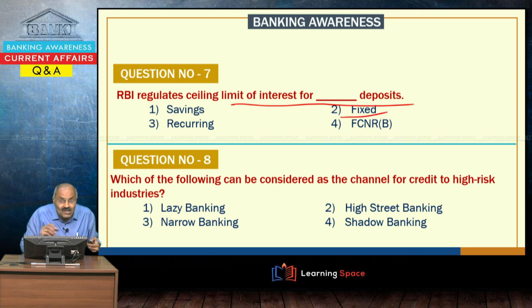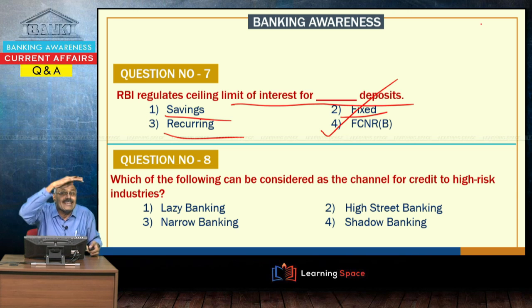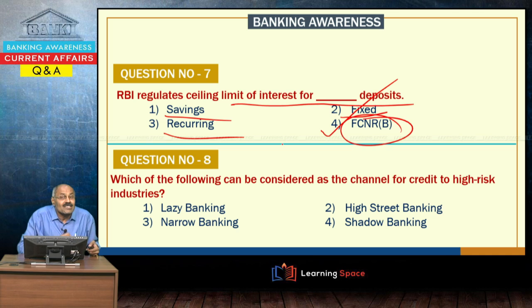So, fixed deposits are no more regulated by RBI, recurring no more regulated, savings no more regulated, banks are free to announce their own interest rates, but for FCNRB deposits, the ceiling is regulated by the Reserve Bank of India. So, the Reserve Bank of India regulates the ceiling limit of interest for FCNR deposits. FCNR deposits are fixed deposits, they are deposited by the NRIs, right.